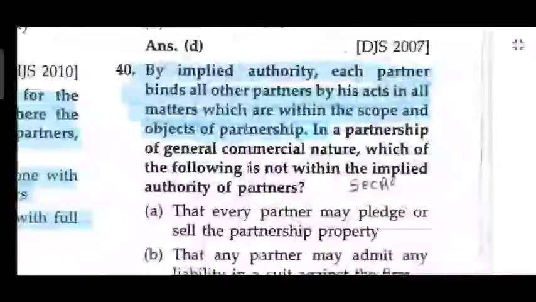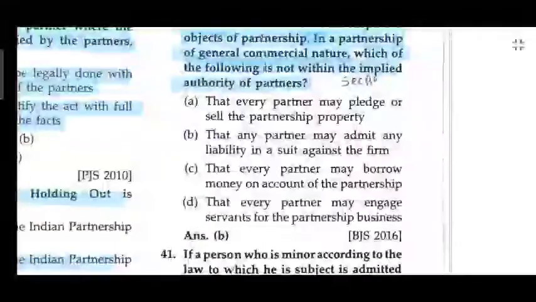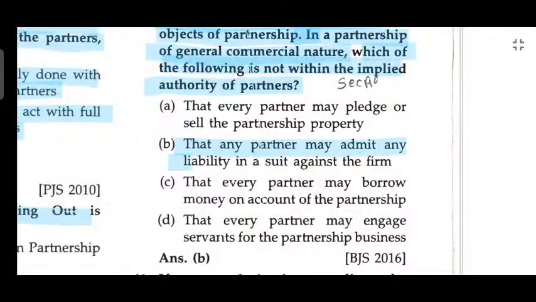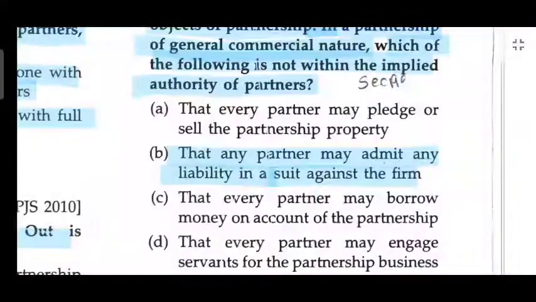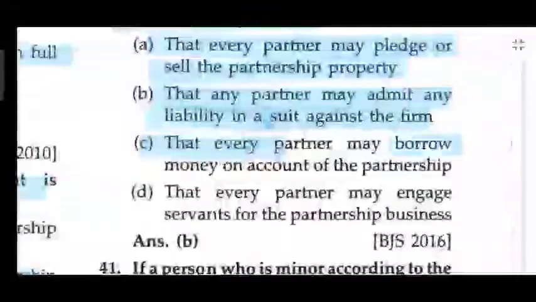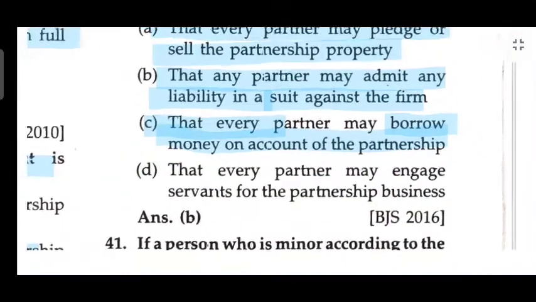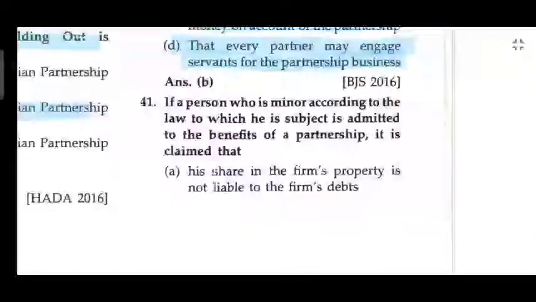In a partnership of a general commercial nature, which one of the following is not within the implied authority of the partner? That the partner may admit liability in a suit against the firm. Which one is included in the implied authority: every partner may pledge or sell partnership property, every partner may borrow money on account of the partnership, and every partner may engage a servant for the partnership business.